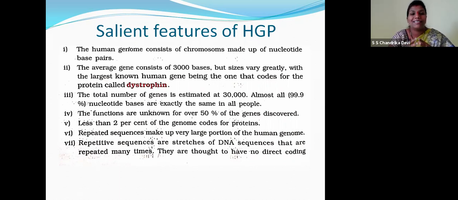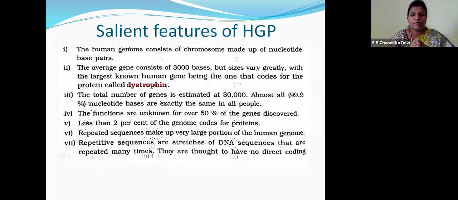So we all know, children, what is the largest known gene? In the last class we have studied. Yes, it is dystrophin. That is the gene which is the largest known human gene. What is the work of the dystrophin gene, children? Yes, it binds the sarcolemma and the muscle fibers, right? In this way, the coordination of the muscle is taking place.